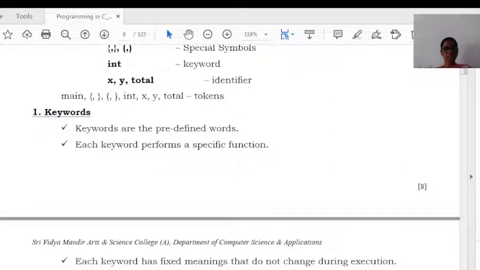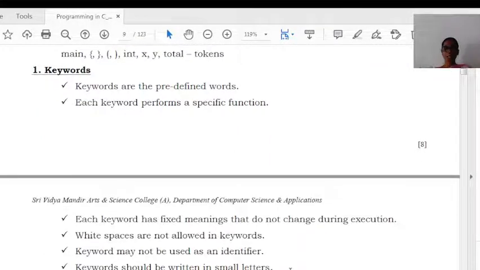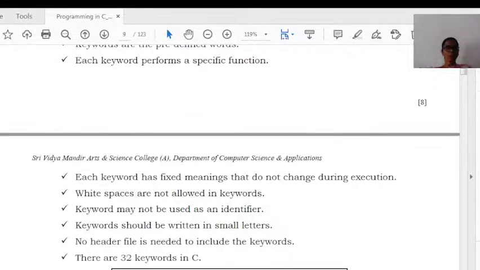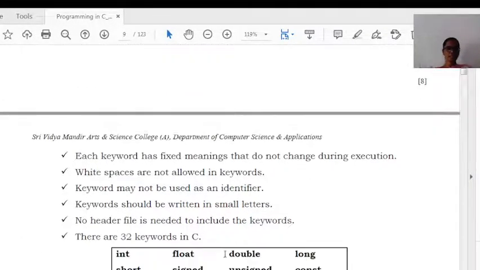We cannot change the meaning of the keywords during execution. Keywords must be in small letters. White spaces are not allowed in keywords. They cannot be used as identifiers. We cannot use any header files to include keywords. In total, there are 32 keywords in the C language.